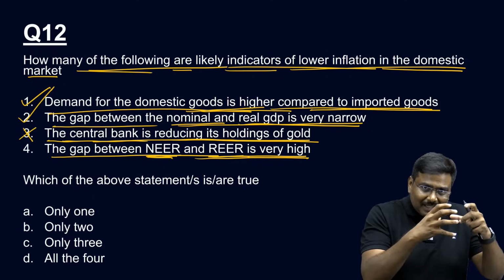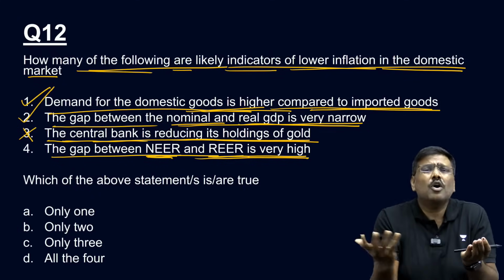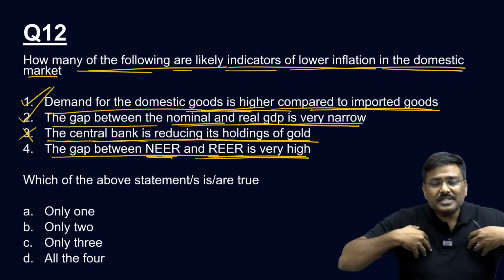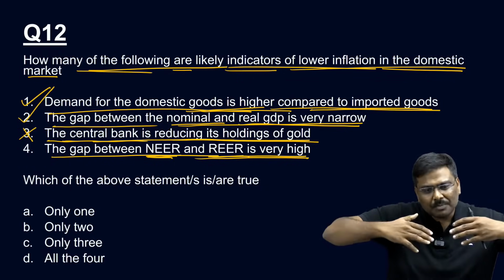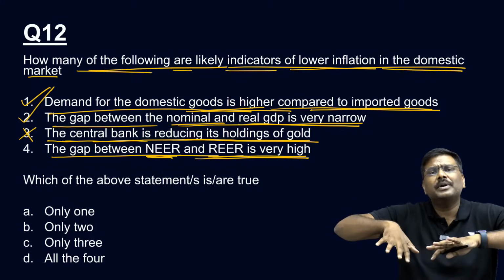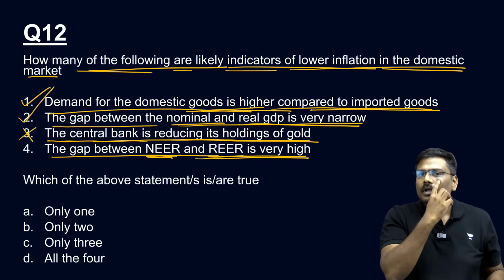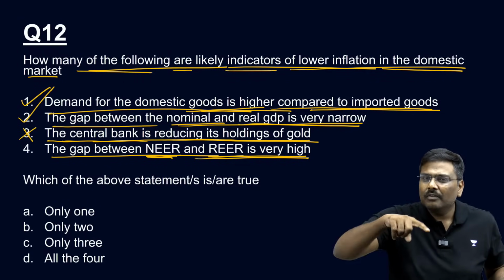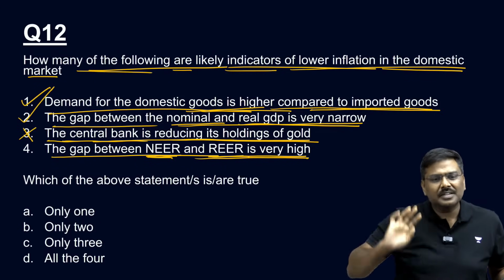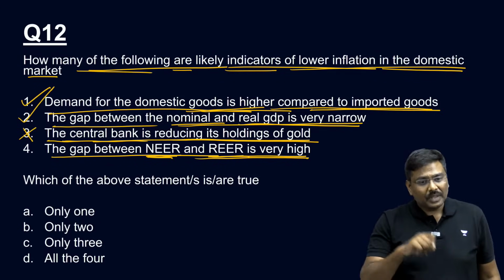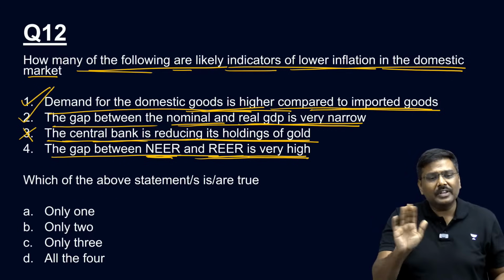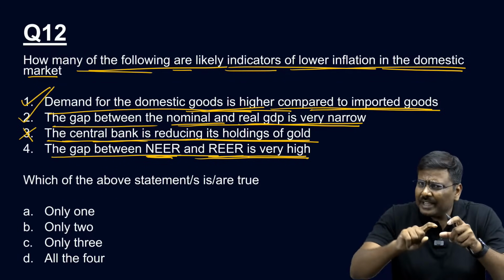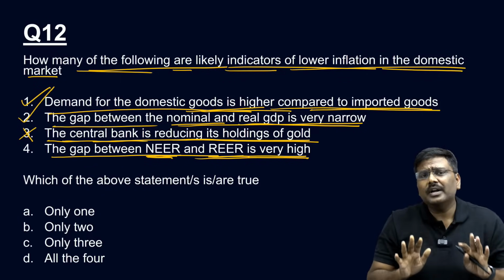In case of REER, we are measuring trade competitiveness. We are simply measuring trade competitiveness. How is India's trade in the international market? Are the products of India more competitive, lesser competitive? If you are measuring trade competitiveness, don't you think inflation rate will play a very important role in two different countries? Does it make sense or not? Don't by heart everything. Understand the logic. If you are measuring trade competitiveness, don't you think inflation rate will play a very important role?